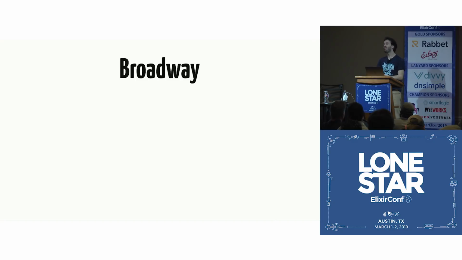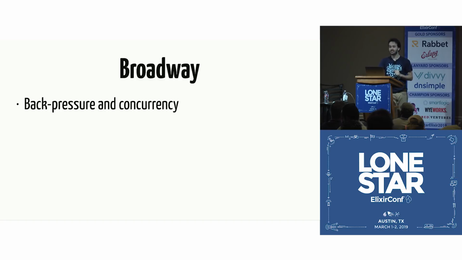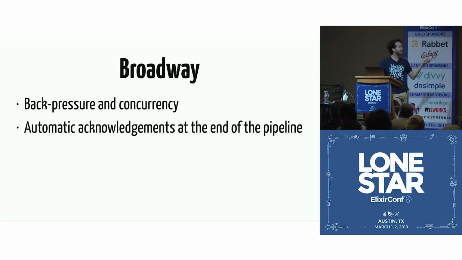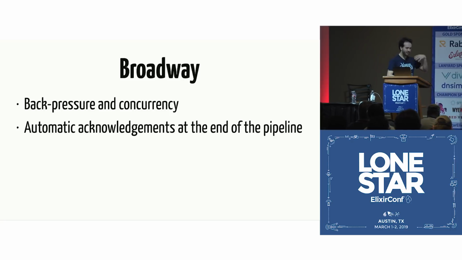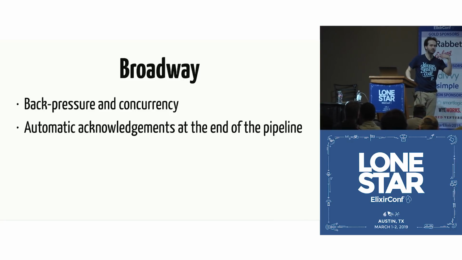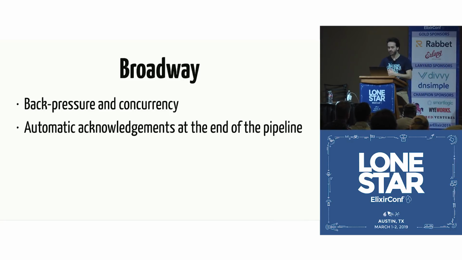And what do you get if you use Broadway today? You get back pressure and concurrency, exactly because it's built on top of GenStage. You get automatic acknowledgements at the end of the pipeline. So if you're using SQS, you don't have to go and say, hey, SQS, I'm done. We take care of it for you. And if something fails, we're going to send that as a failure. Everything's taken care of for you.